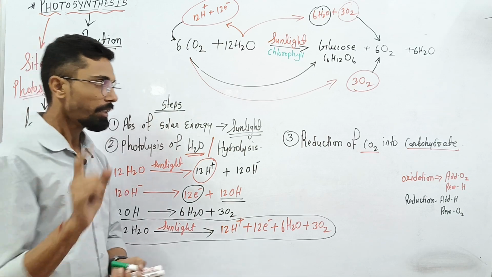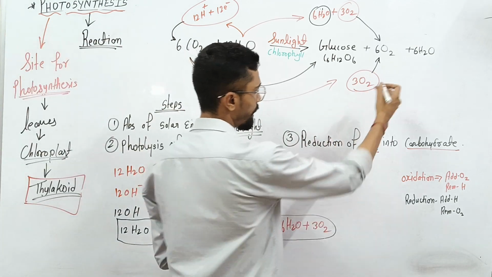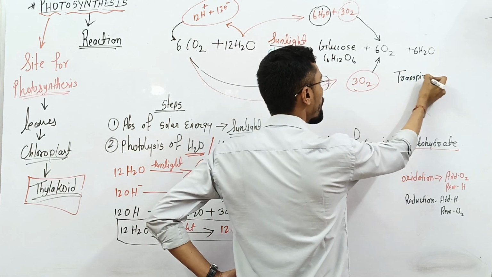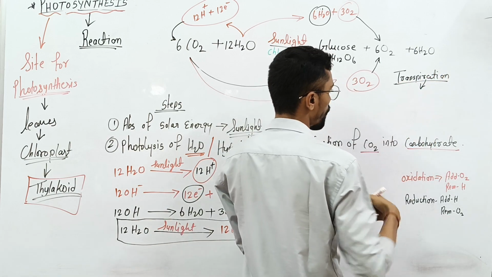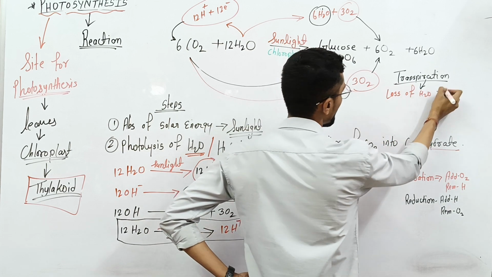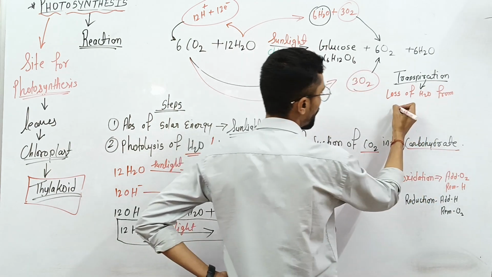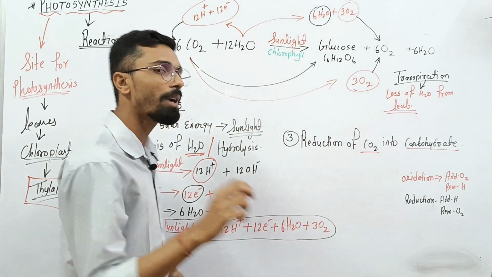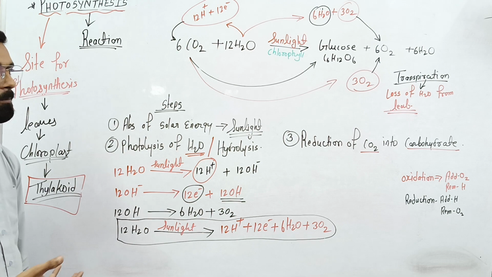There is one process called transpiration, the loss of excess water in the form of water vapor from the leaf. So the stomata remove the water vapor from the leaf.